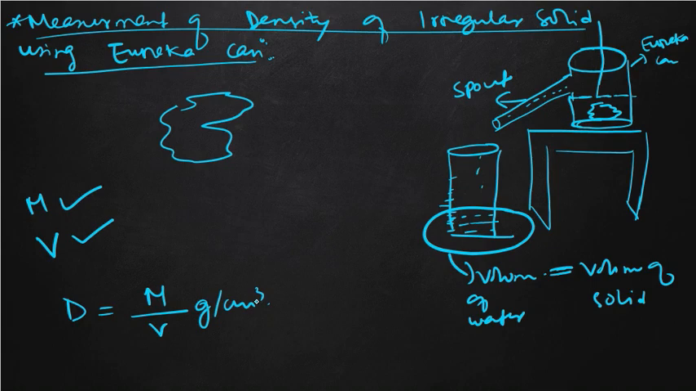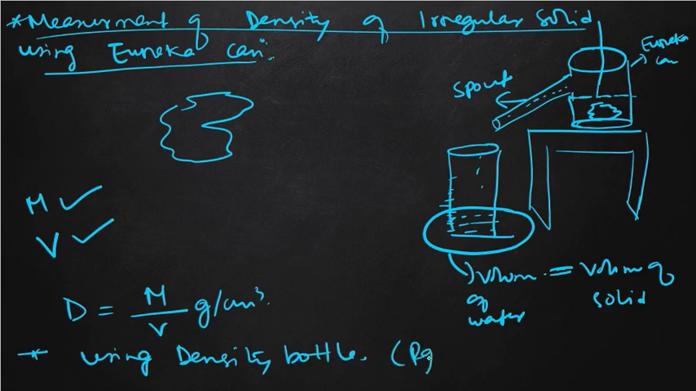Very easy. Similarly, you just go through page number 26, the measurement of density of a liquid by using a density bottle. We can find density using a density bottle. You will get it on page number 26 at the bottom. The method is given, so I think it will be very easy. Just go through it.